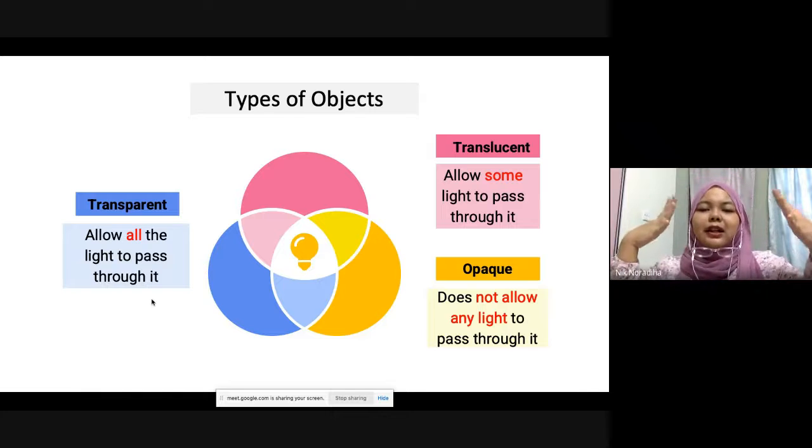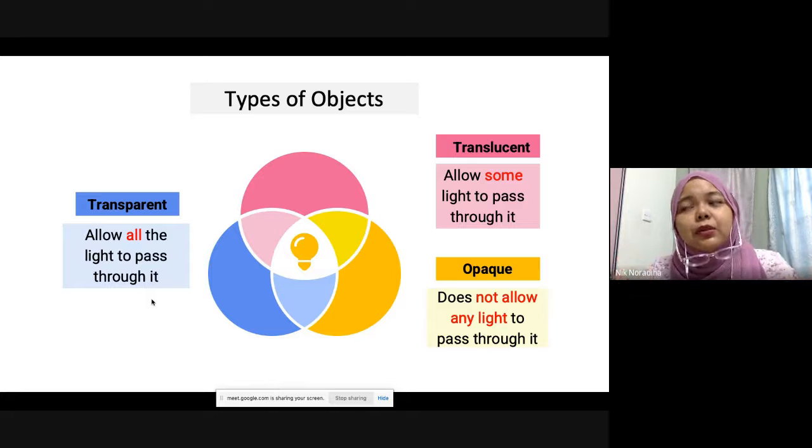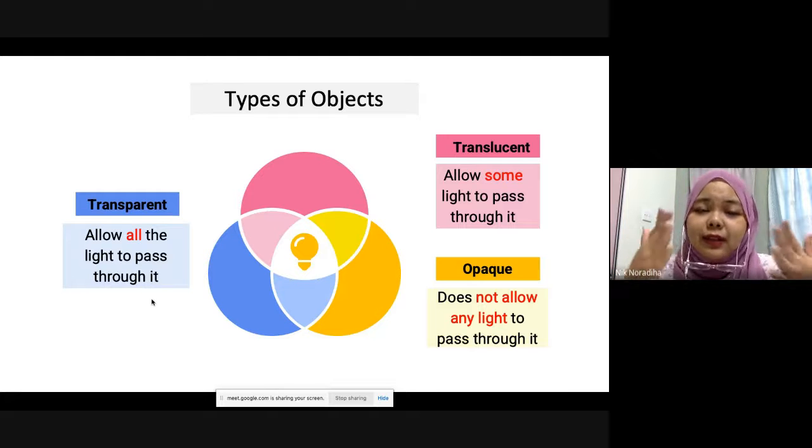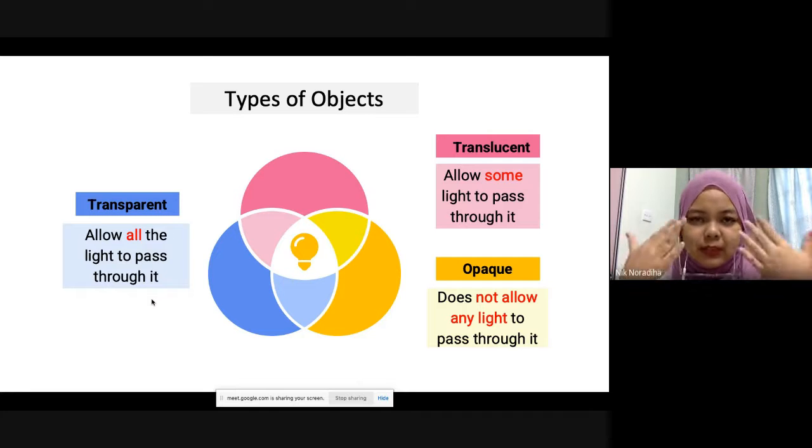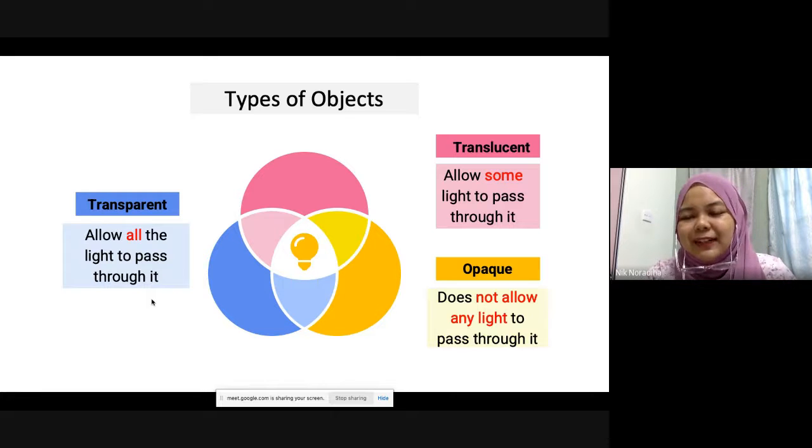Transparent, all the light can pass through. Example, we have glass, we can see through it. See-through means a transparent object. Translucent only allows some part of the light. Only some of the light can pass through. Example, frosted glass or colored plastic paper. Colored plastic paper is an example of translucent as well. We can see through them, but it's not clear.